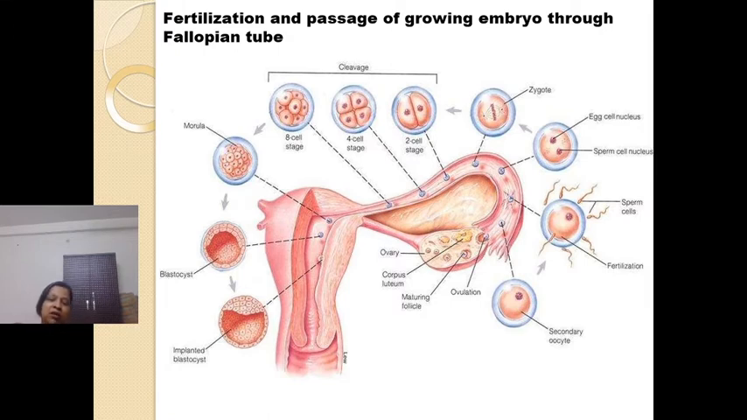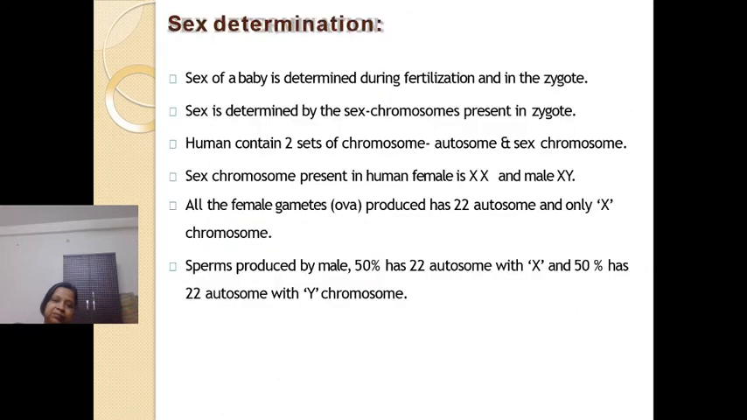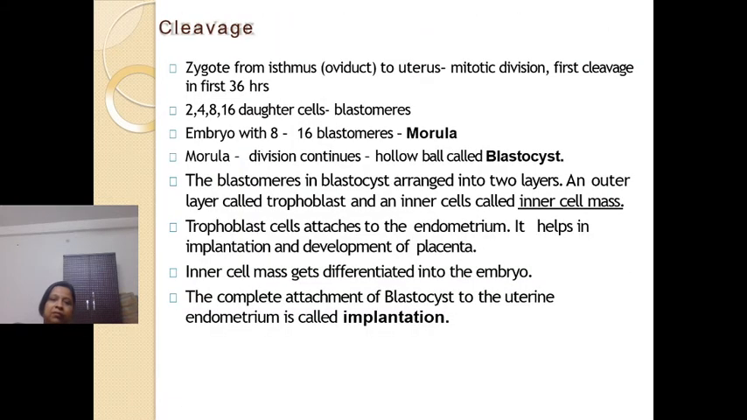The outer layer is called the trophoblast, and the inner layer, towards one end, there will be an inner cell mass, right? And this state is known as blastocyst. In this state, it will be implanted in the uterus. It will get attached to the wall of the uterus.